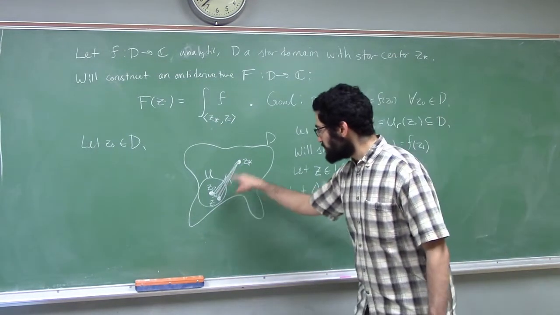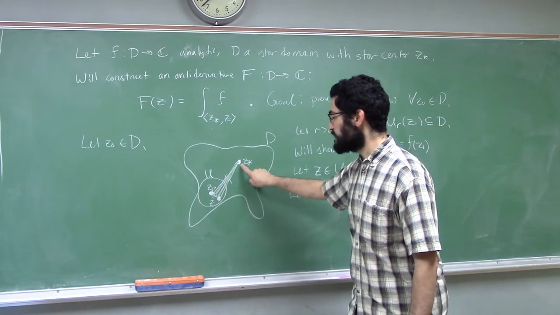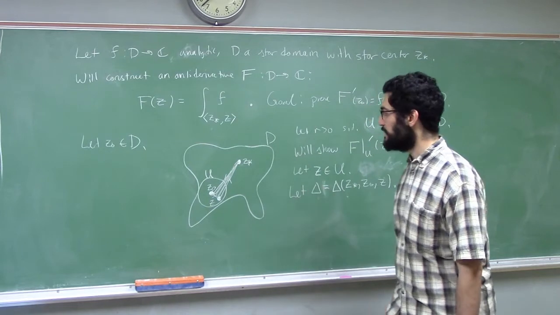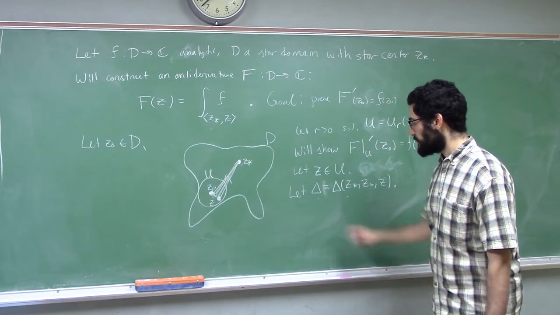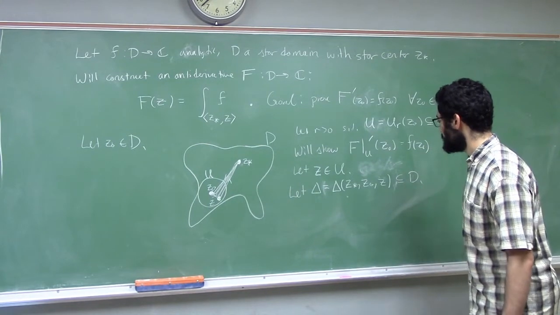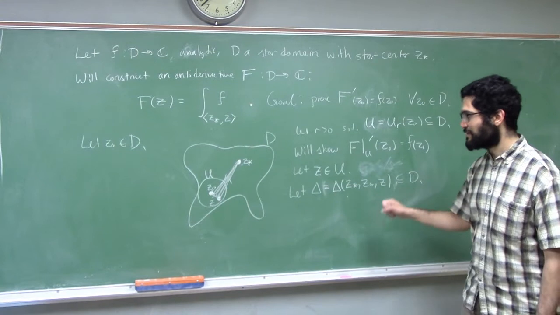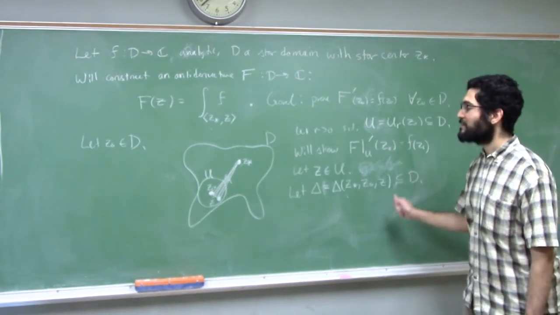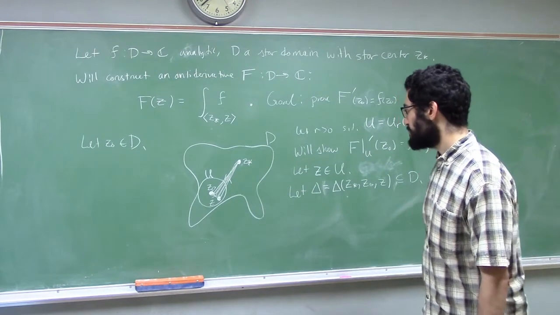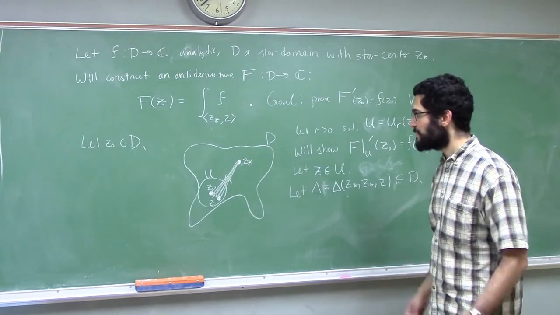All of those segments are inside D because they're segments starting at z star, and z star is a star center for D. And so this is inside D. It's inside D because it's a union of line segments that are all inside D, thanks to the fact that D is a star domain. So that's really the main crucial point where we use the fact that D is a star domain.